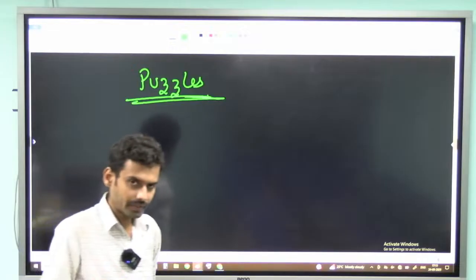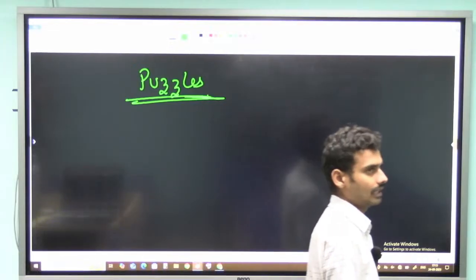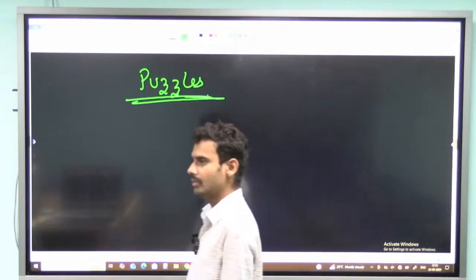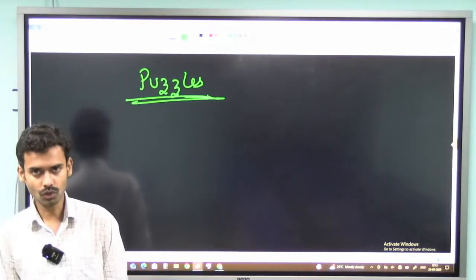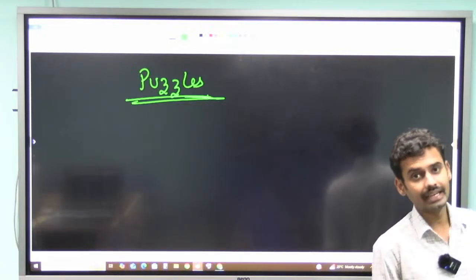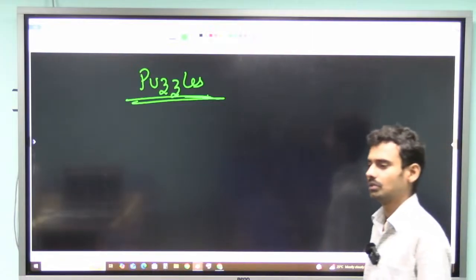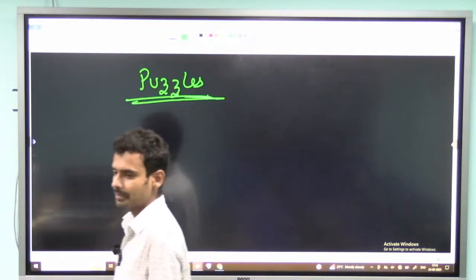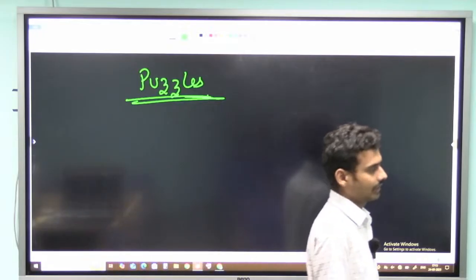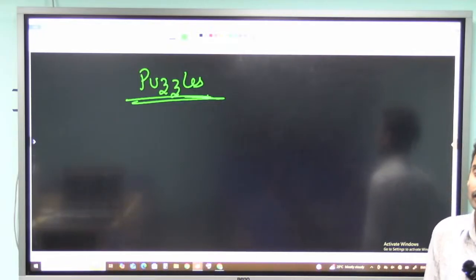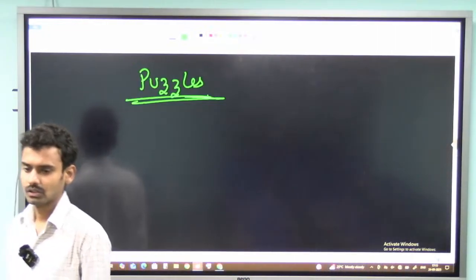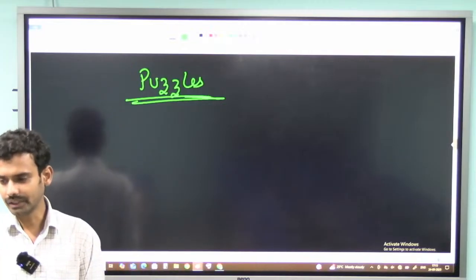So in puzzles, especially in scheduling based puzzles, I will be having weeks, or I will be having dates. I may have years and so on, or it can be a combination of these, like date and year, date and month. So these are all the types of scheduling based puzzles, and we need to schedule the subjects, the birth dates, or else the interviews. So these types of questions will be there. So directly I will be entering into the question.